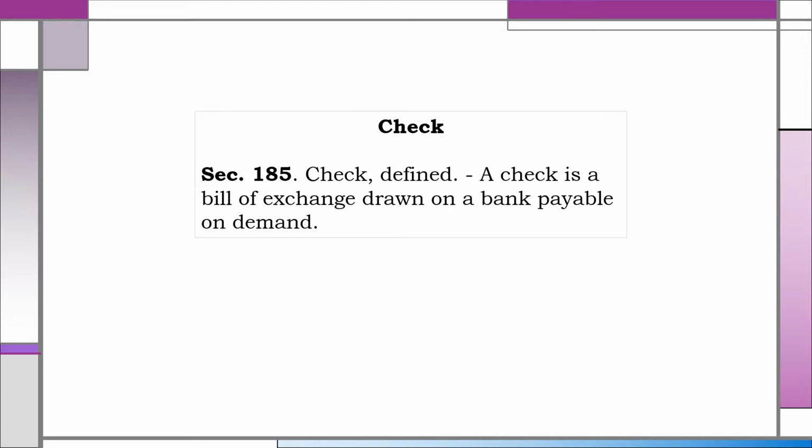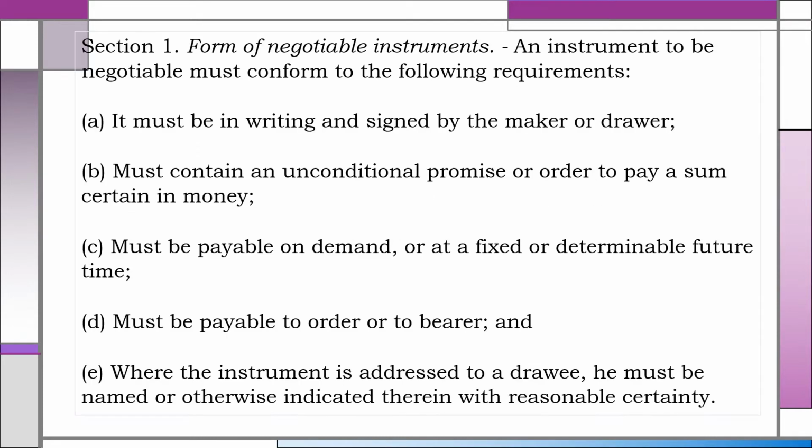As to the distinctions between a promissory note and a bill of exchange, they are found on pages 22 to 23 of my book. And the distinctions between a bill of exchange and a check are on pages 24 to 25.